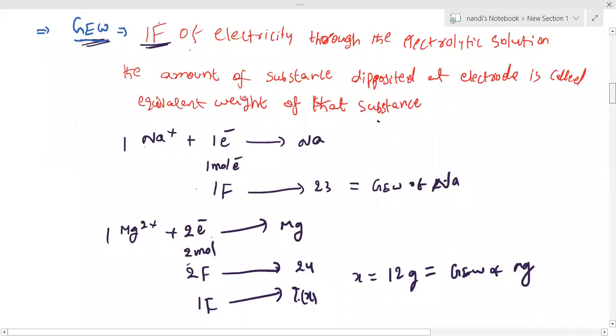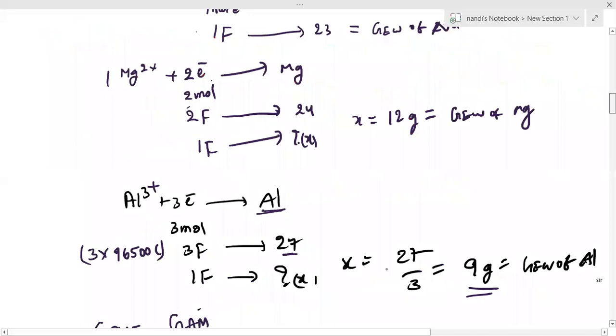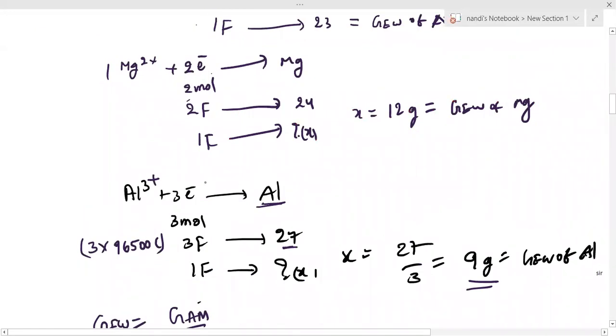Aluminum you can write. Aluminum needs 3 moles of electrons, so 3 Faradays. 3 Faraday gives 27 grams of aluminum, and 1 Faraday equals how much?